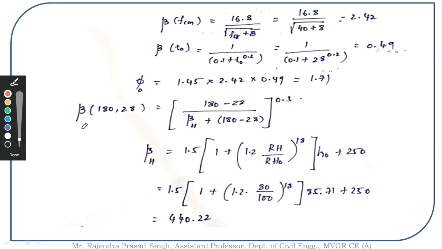Further, I am supposed to find out the value of beta of t comma ts. So I am going to find out this value. This value is equal to (180 minus 28) by (beta h plus (180 minus 28)) whole to the power of 0.3. Now in this expression, I do not know the value of beta h. Beta h is equal to 1.5 times (1 plus (1.2 RH by RH naught) whole to the power of 18) into h naught plus 250. Upon simplification, I could find this value of beta h to be equal to 440.22.